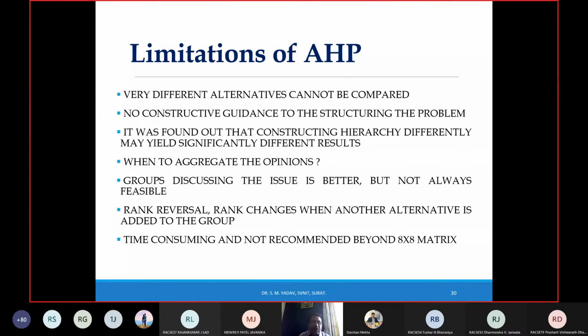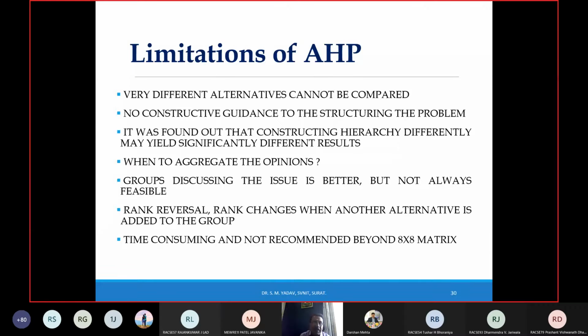If I give the car selection problem to one group of students and another to another group of students, the results may differ from each other. When to aggregate the opinions is also an issue. Groups discussing the issue is better, but not always feasible, right? For example, taking the owner's experience or experts' opinion, instead of asking them to fill the questionnaire survey form in isolation, you can make a group, which is called the Delphi technique, and make them sit at one particular place and ask them to fill the questionnaire survey.